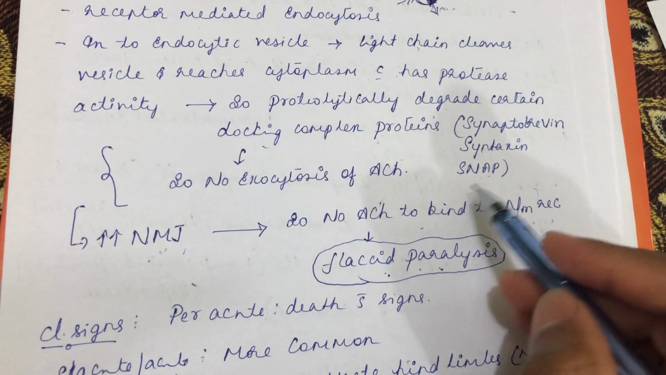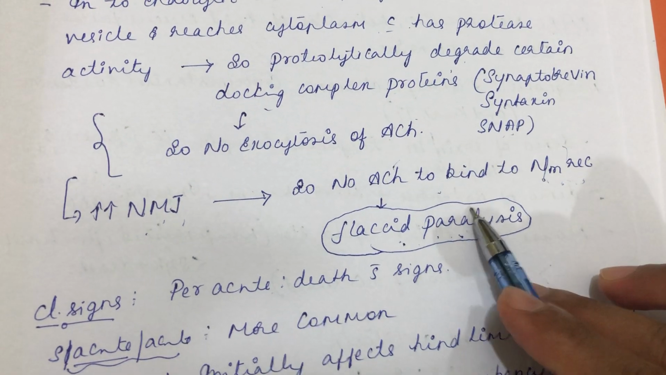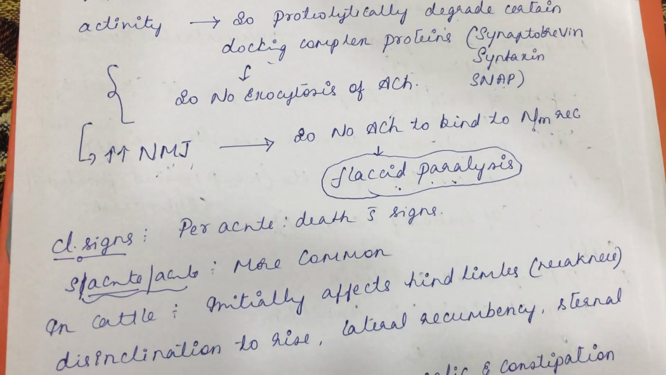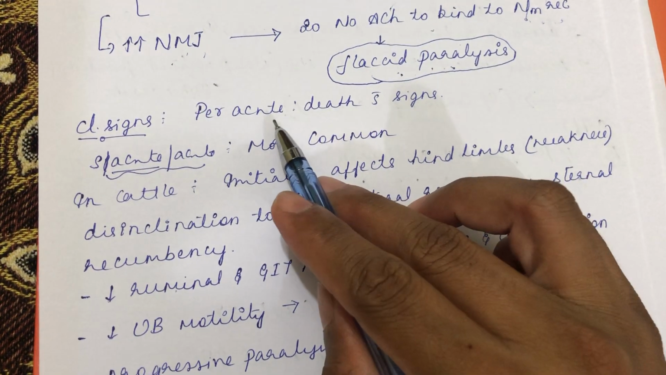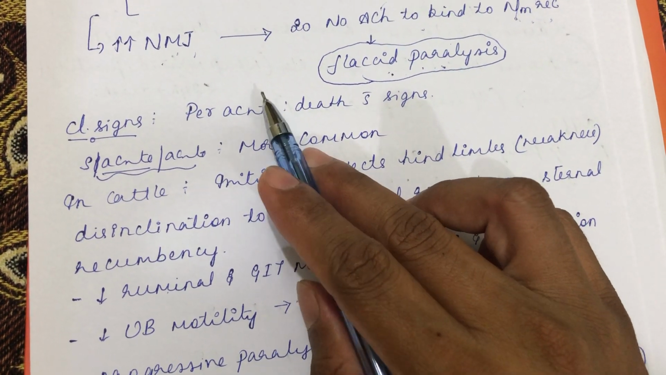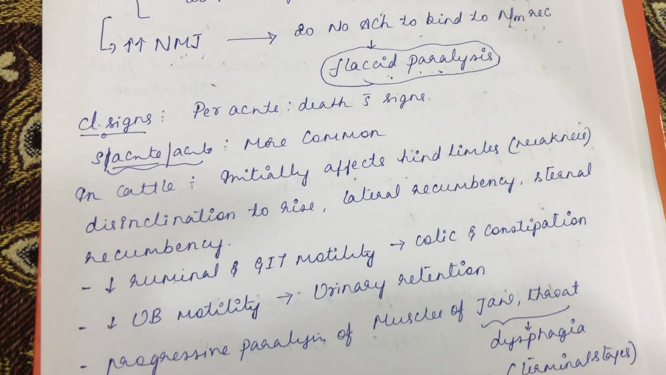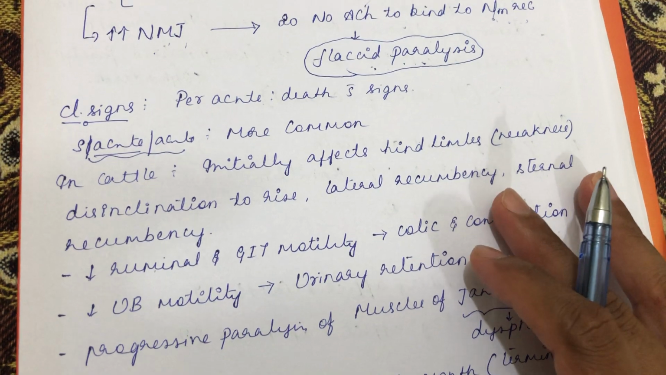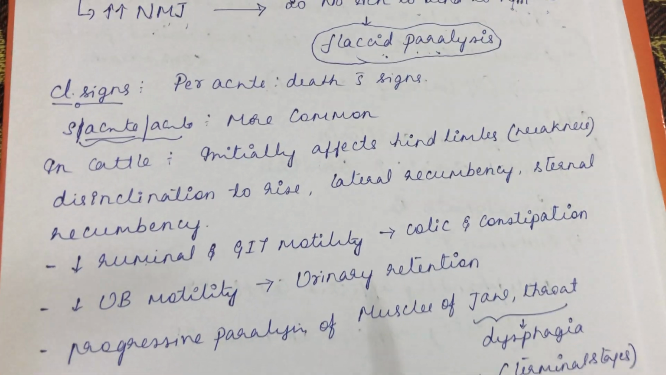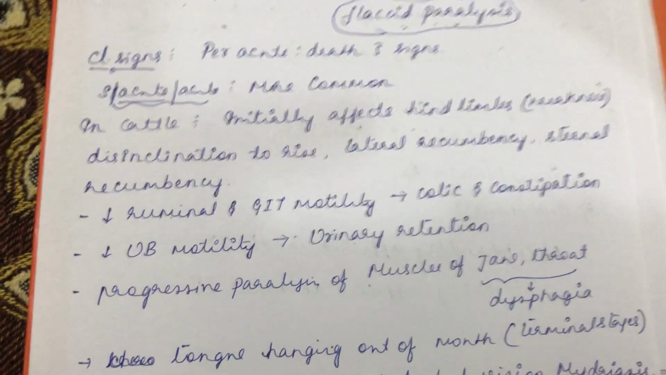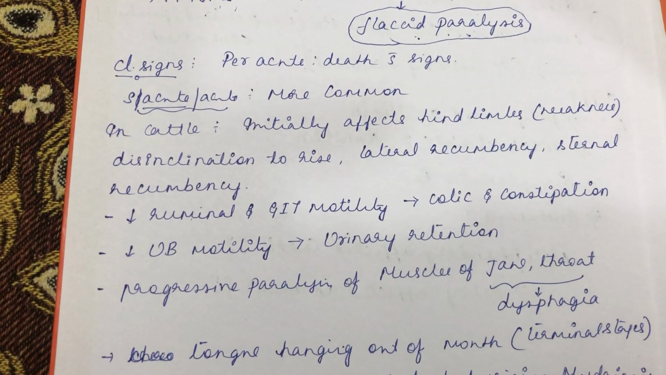See, no acetylcholine is binding with the NM receptor to activate the muscle, right? So flaccid paralysis. So what are the clinical signs? More often you will see a peracute type of clinical sign, where the animals will be dead without showing any signs. In the Kundapur incident, there were some peracute cases also, with mortality of the cattle without showing any clinical sign. Subacute or acute forms are more common.